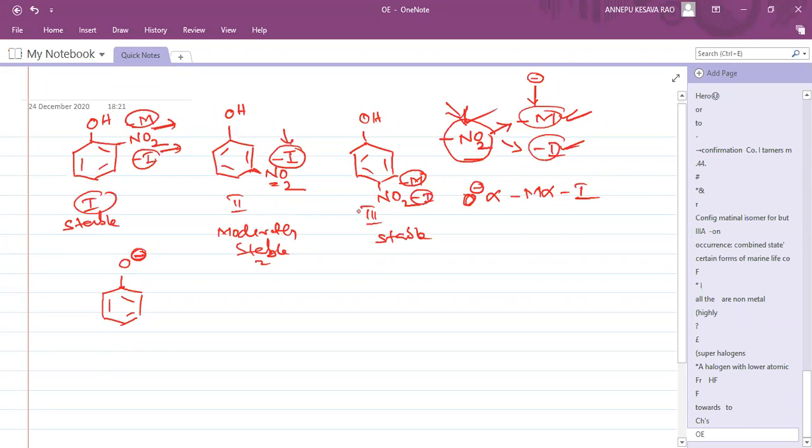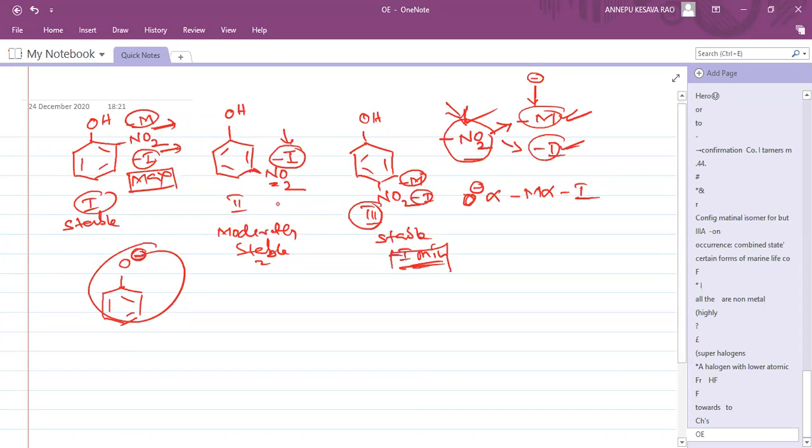Now 1 and 3, which one? Minus I effect is maximum in one, and minus I effect is minimum in the third case. Then which phenoxide ion is more stable, 1 or 3?